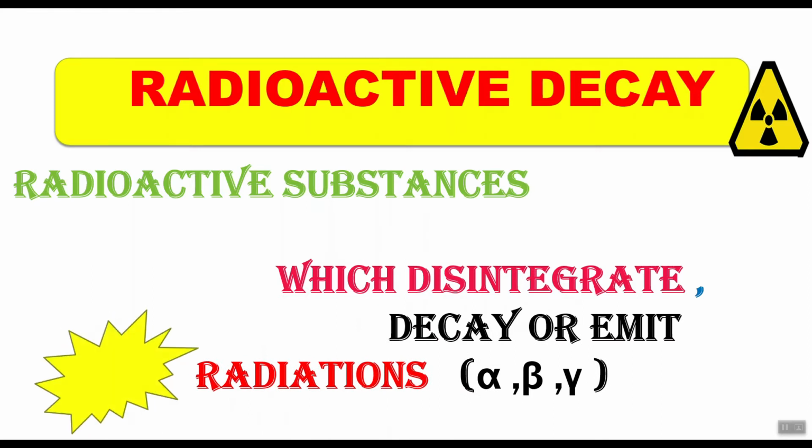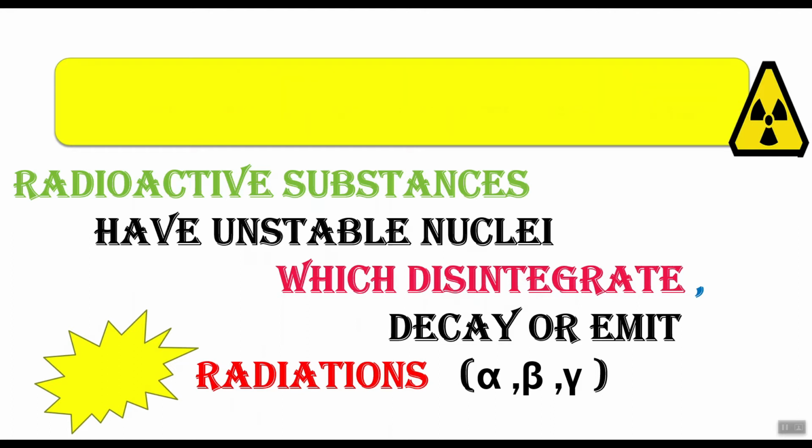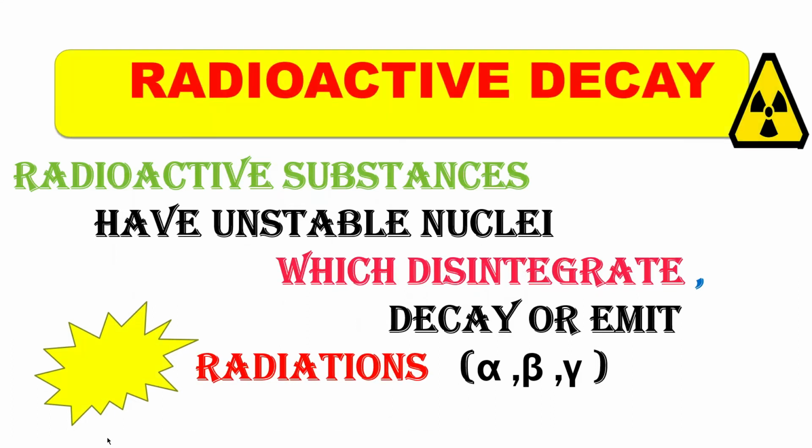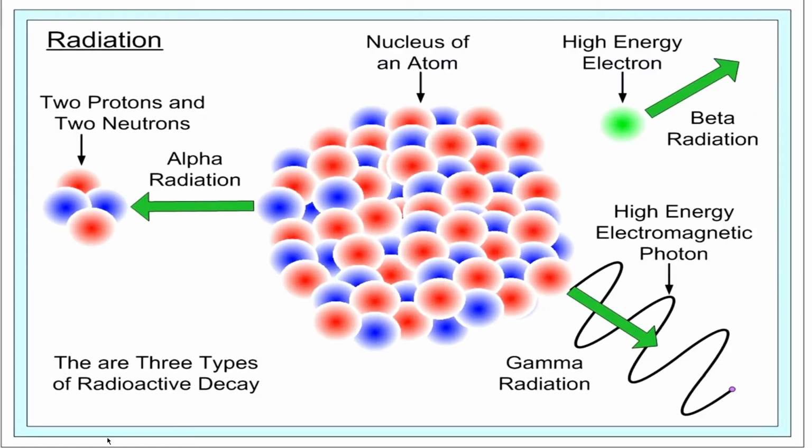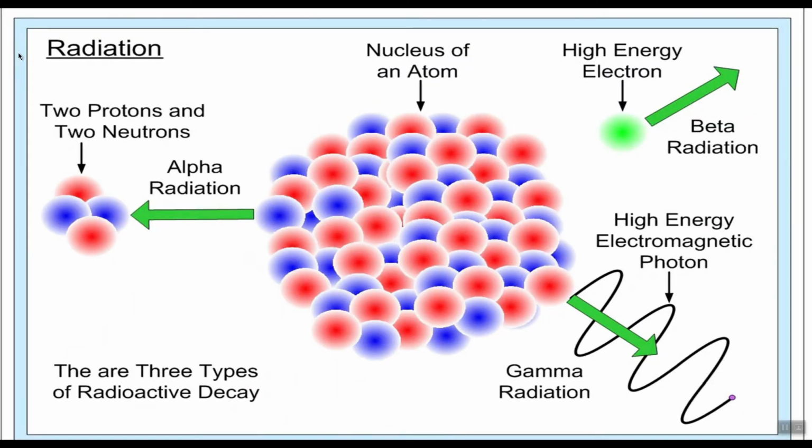There are three most common radiations: alpha radiations, beta radiations and gamma radiations. Actually, unstable nuclei have high energy that makes them unstable, so they try to get stability by emitting radiations. This spontaneous change in the nucleus is called radioactive decay. Students, in this example you can see a highly unstable energetic nucleus. In order to get stability, it undergoes radioactive decay.